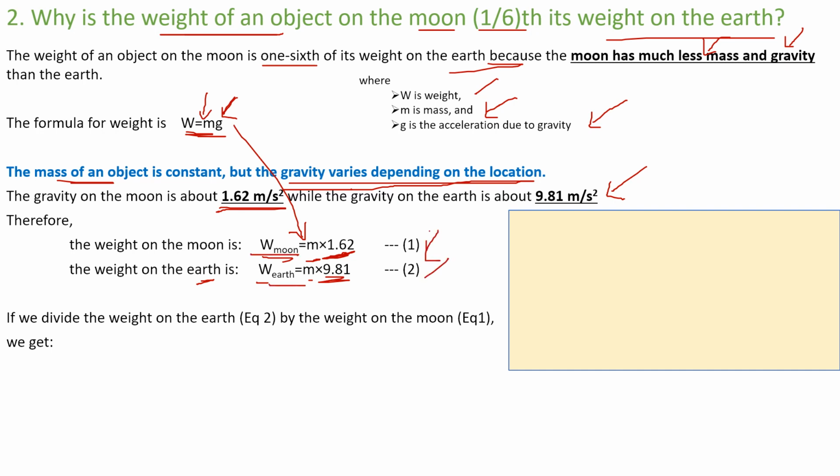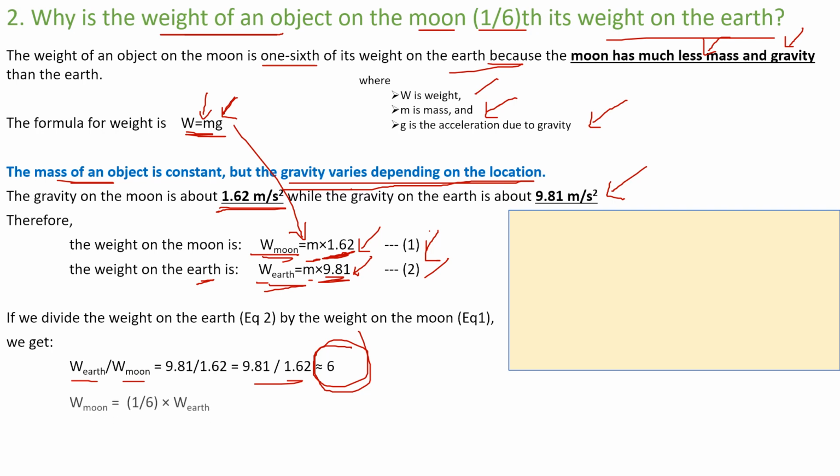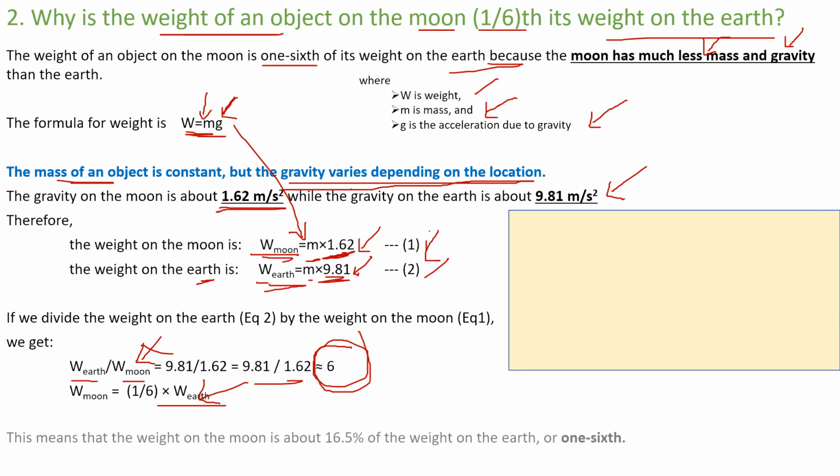Let W earth be in the numerator just to get a bigger number. W earth on W moon is equal to 9.81 divided by 1.62, which is approximately equal to 6. What is the meaning? What is the takeaway? If you take it in cross multiplication, W on the moon is equal to W earth by 6, or 1 by 6 times W earth, right?